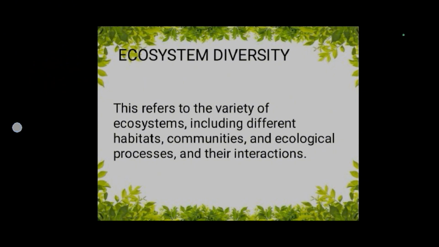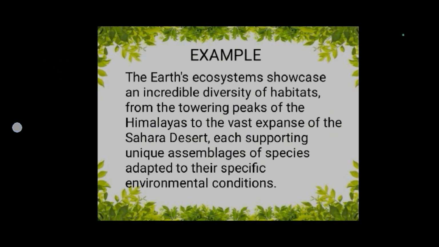And the third one is ecosystem diversity. This refers to the variety of ecosystems, including different habitats, communities, and ecological processes and their interactions. Example, the Earth's ecosystems showcase an incredible diversity of habitats, from the towering peaks of the Himalayas to the vast expanse of the Sahara Desert, each supporting unique ensembles of species adapted to their specific environmental conditions.